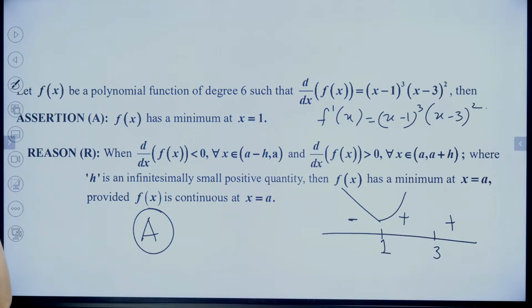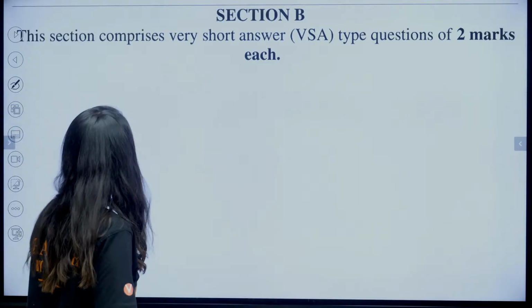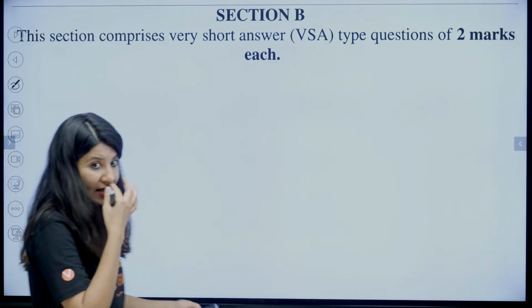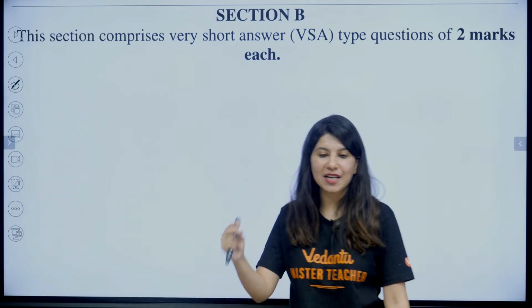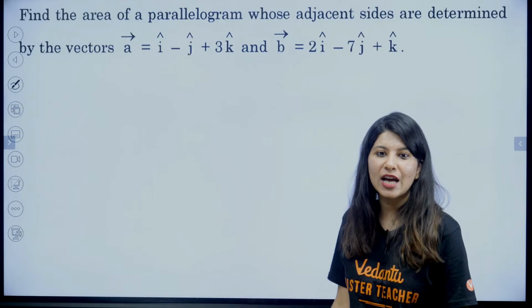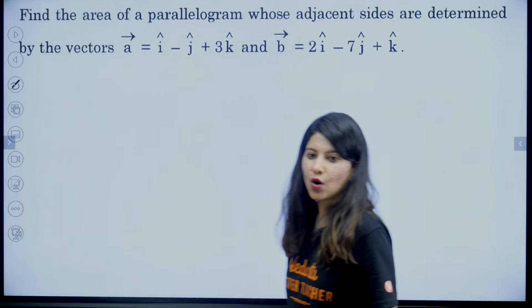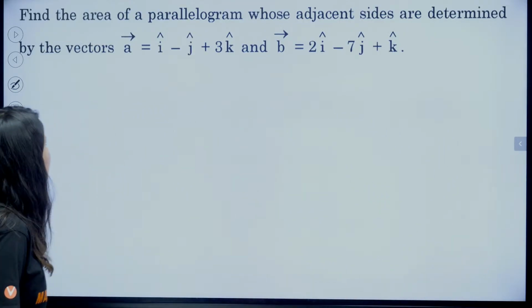Yes, got it. Already they gave. Okay, perfect. Now we are done with the assertion reason. Top 20 questions done. Quickly, section B. Shall we start with section B? Okay, so here we have section B.